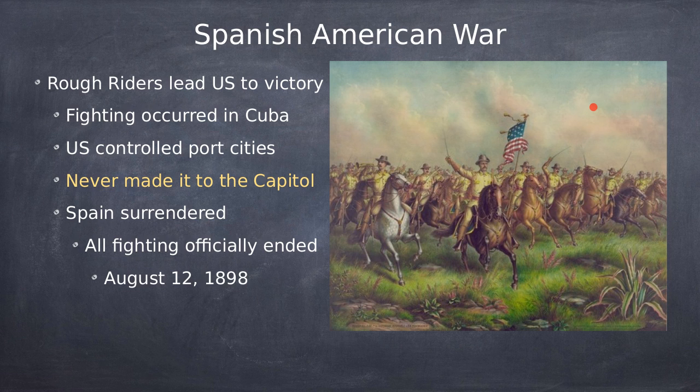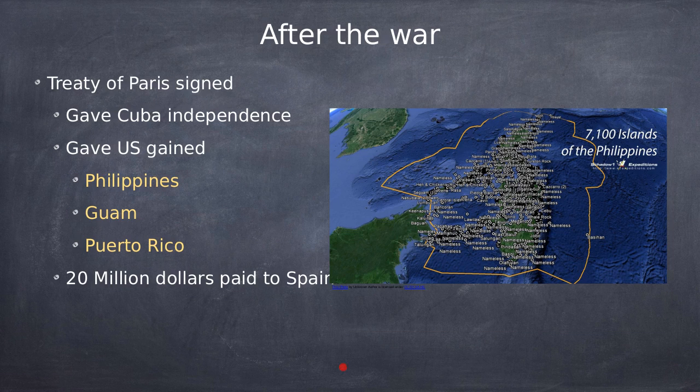The funny thing is, the United States never made it to the capital of Cuba, which is Havana. But before they made it to the capital, Spain surrendered. And all fighting officially ended on August 12th, 1898. So that was kind of funny that we never actually took over Cuba. Spain just threw in the towel and was like, okay, we're done. And that led to the Treaty of Paris.